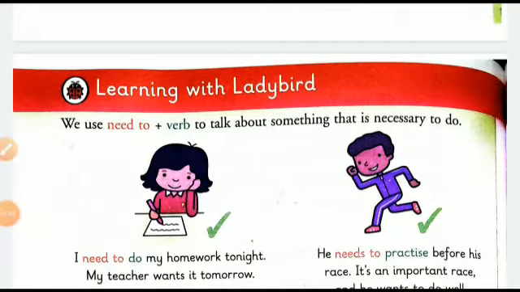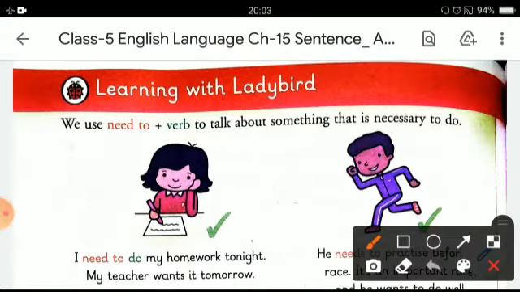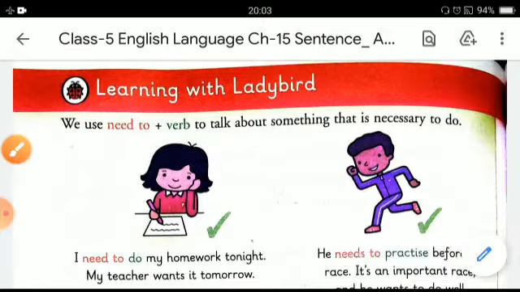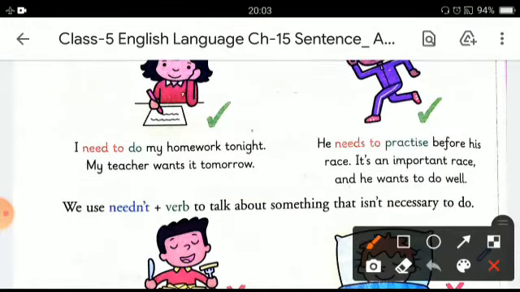Okay children, now it's time to learn with Ladybird. We use need to plus verb to talk about something that is necessary to do. For example, I need to do my homework tonight.